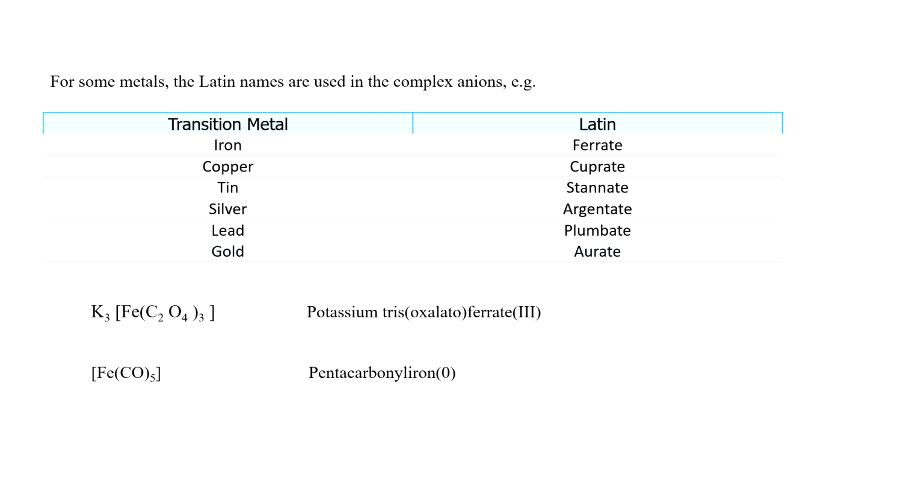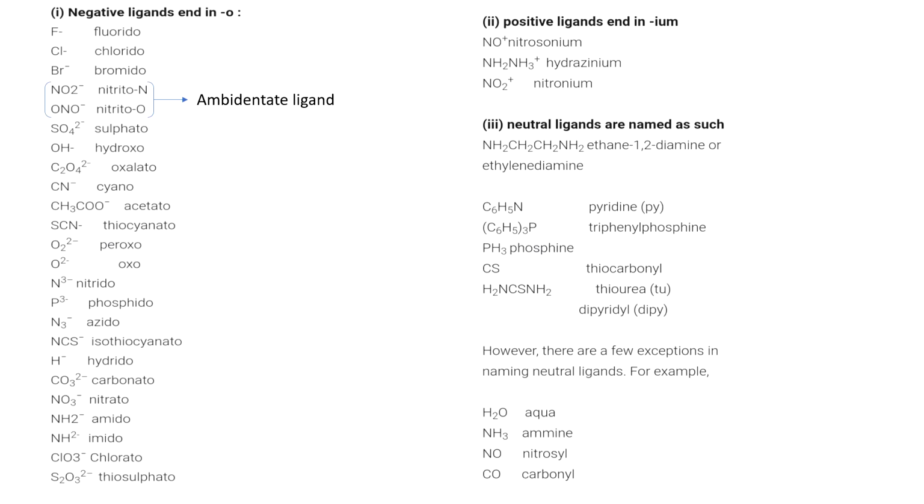I hope you understood till now what the rules are to write a proper IUPAC name of a coordination compound. Here a list of the ligands is given. Ligands can be anionic, neutral or cationic. Negative anionic ligands are given here, with all these examples and their names. You have to remember these, and here the ending 'o' is added because they are anions.